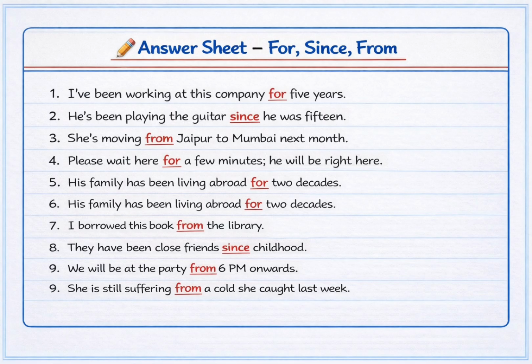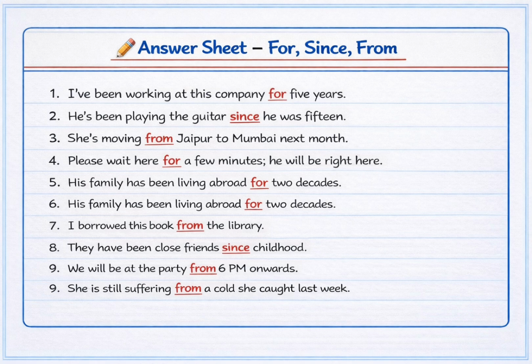Sentence 6. Same as 5. Again, for shows time period. Sentence 7. I borrowed this book from the library. Answer is, from equals source or origin. Sentence 8. They have been close friends since childhood. Answer is, since equals starting time in the past.